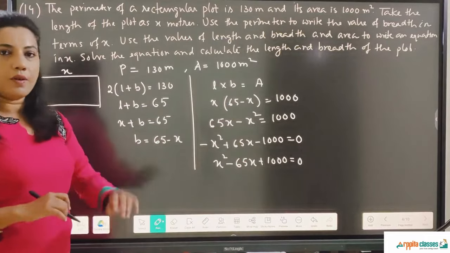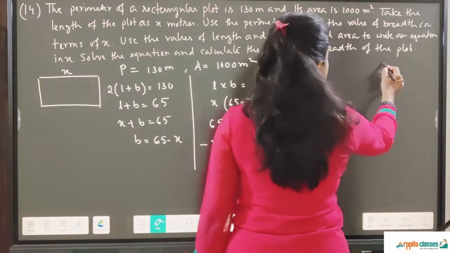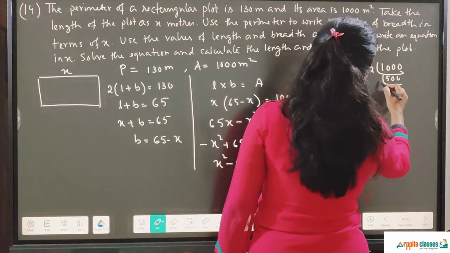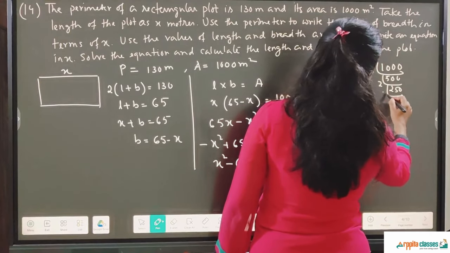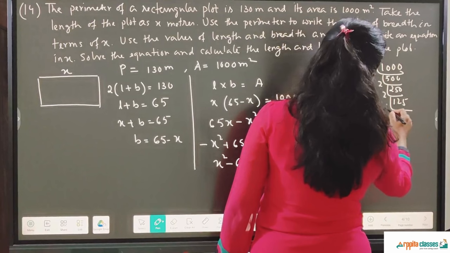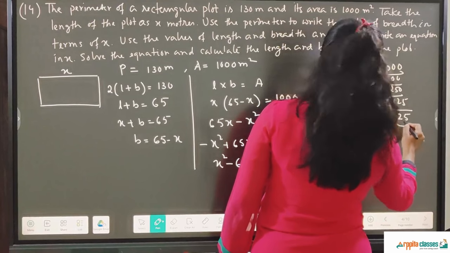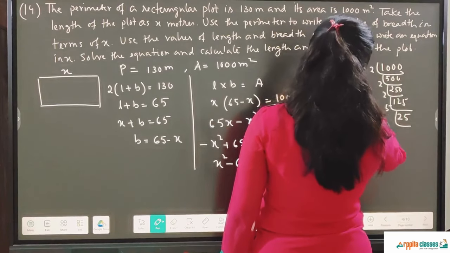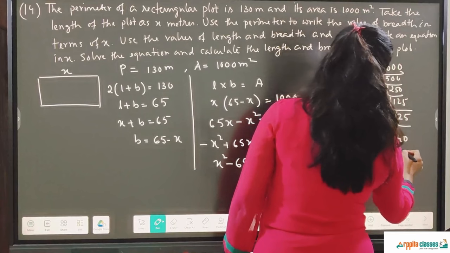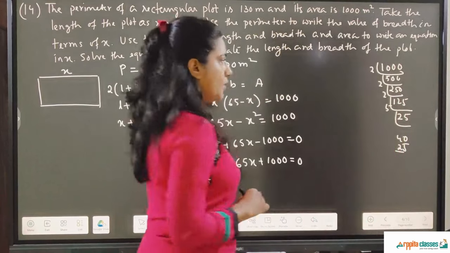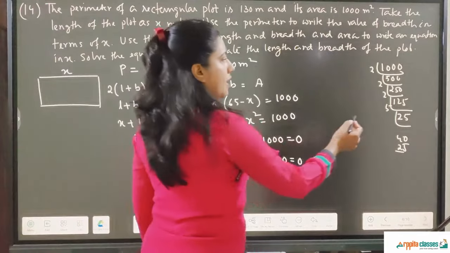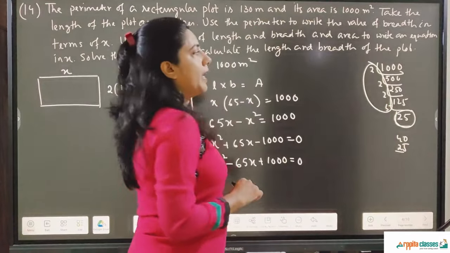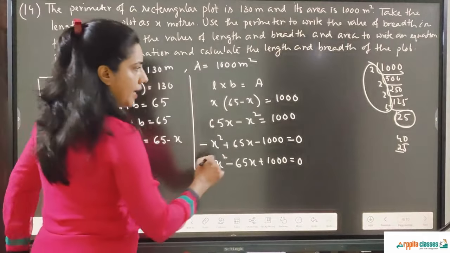So now we have to find out the factors of 1000 which will give me 65. So factors of 1000 are 2 times 500, 2 times 250, 2 times 125, 5 times 25. So 25, and if I take 5 times 2 is 10, times 2 is 20, times 2 is 40. 40 and 25 will give me 65. Okay, so one factor I'll take as 25, and the other factor is the product of all this, 5 times 2 times 2 times 2, which is 40.